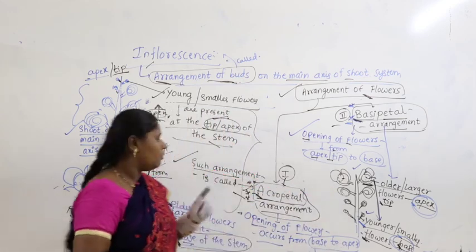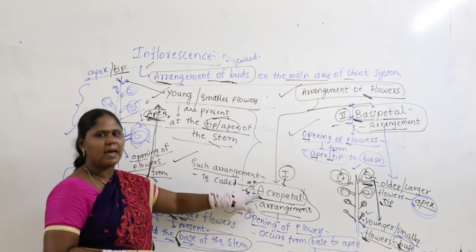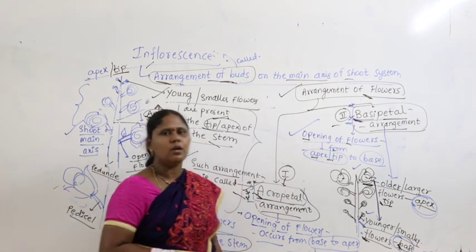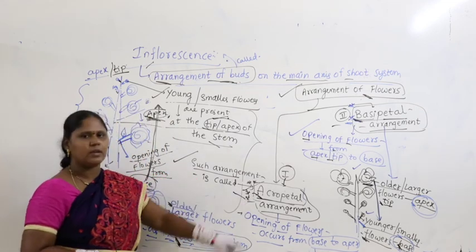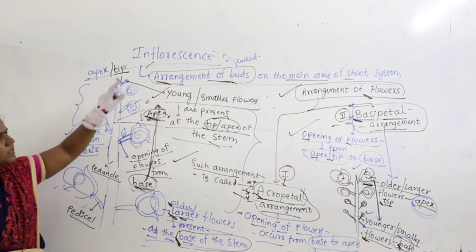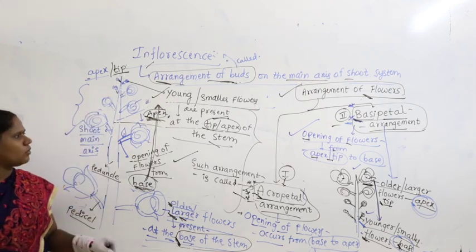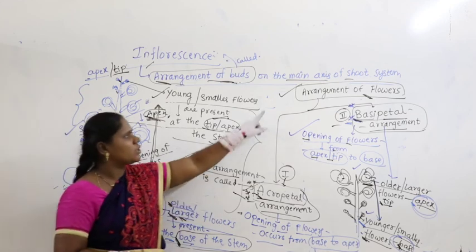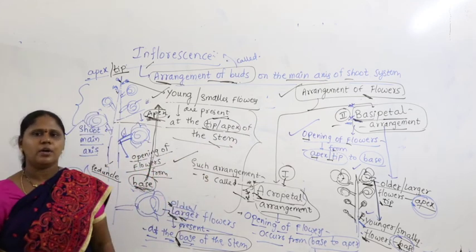But remember, mostly what we find is acropetal. In very rare cases we find basipetal. The most common one is acropetal. So we started with inflorescence. Guys, make a clear note that acropetal and basipetal are the two types which come under arrangement of flowers.